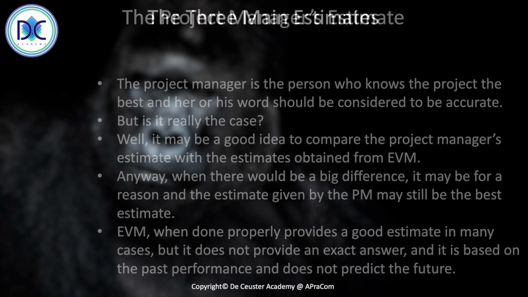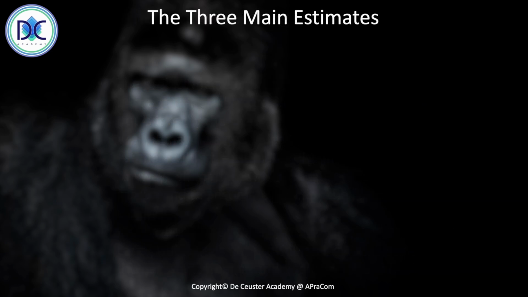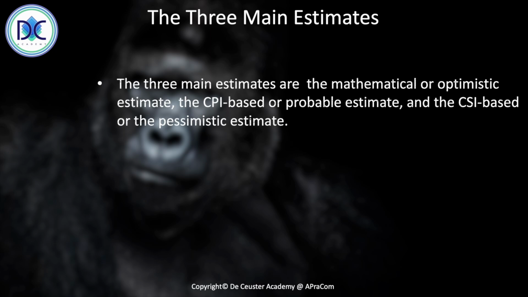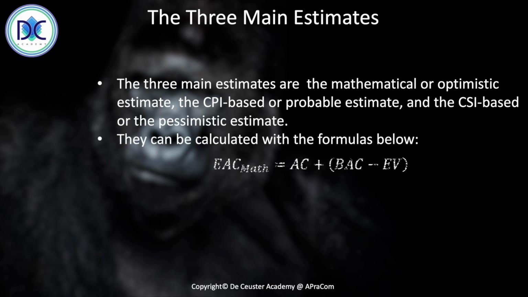When we look at the estimates, there are three main estimates. We have the mathematical estimate, or we call it also the optimistic estimate. We have the CPI-based or the probable estimate, and then the CSI-based or the pessimistic estimate. What are the formulas? If you don't remember them, I'm going to repeat them here.